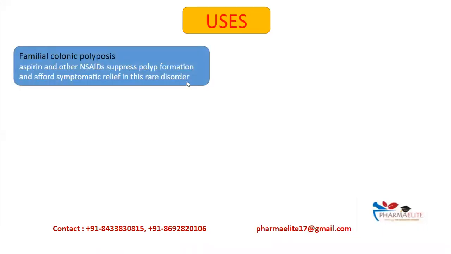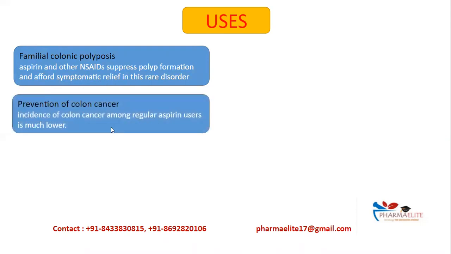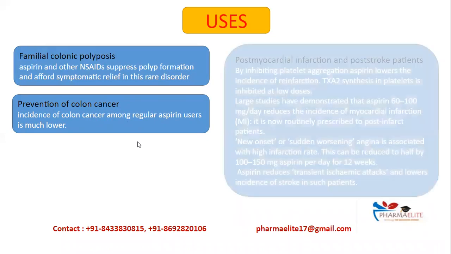Next is familial colonic polyposis. Aspirin and other NSAIDs suppress polyp formation and afford symptomatic relief in this disorder. Next is prevention of colon cancer. The incidence of colon cancer among regular aspirin users is also lower.